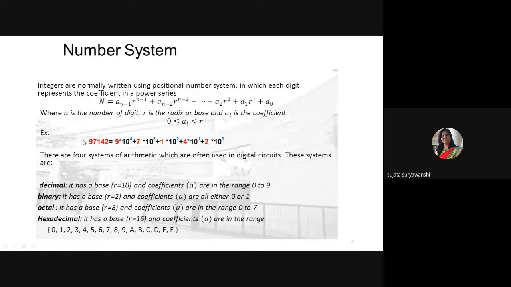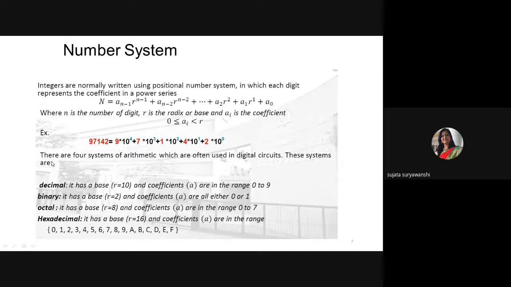Okay, so a decimal number has base 10, that's why you need to write down the number in the form of weight 10, as that number has base 10. So you need to write down the number by base, and the base should be raised to the power 0, 1, 2, 3 and so on.